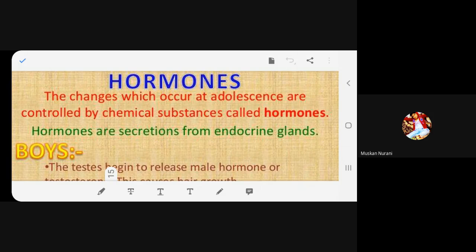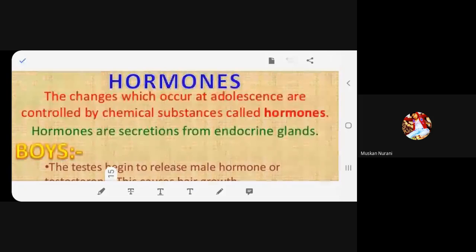Start reading, beta. Hormones. The changes which occur at adolescence are controlled by chemical substances called hormones. Hormones are secretions from endocrine glands.